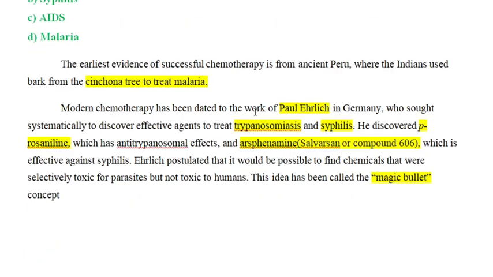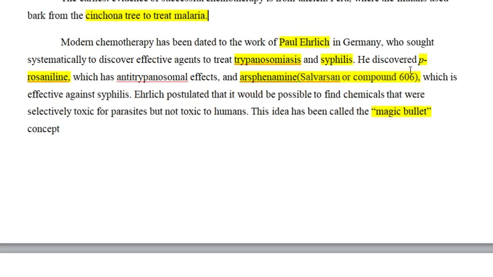The first chemotherapeutic agent was given through the work of Paul Ehrlich. He discovered two drugs. One is para-rosaniline, which has an anti-trypanosomal effect for treating trypanosomiasis, and next is arsphenamine, also called Salvarsan or compound 606, which is used for treating syphilis. He also postulated that it would be possible to find chemicals, like this organoarsenical compound containing arsenic, that are selectively toxic only to the parasite but not toxic to humans. This idea has been called the magic bullet.